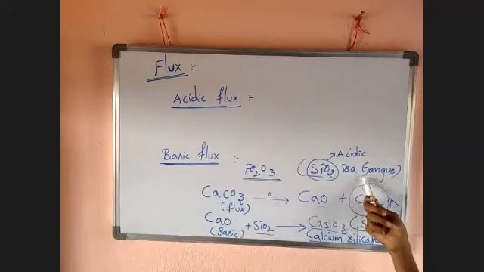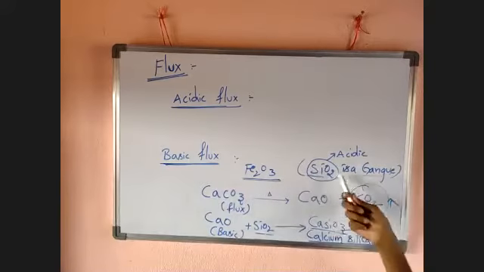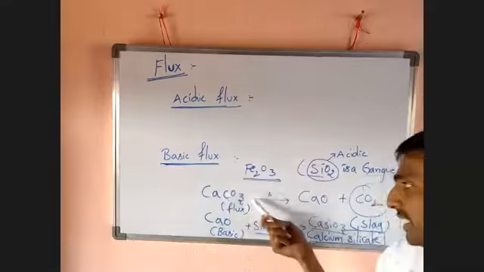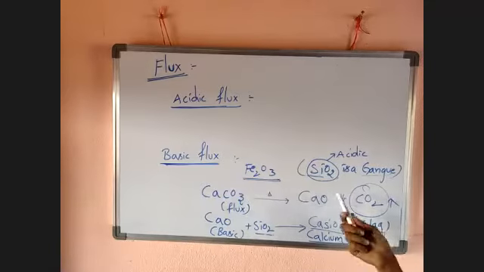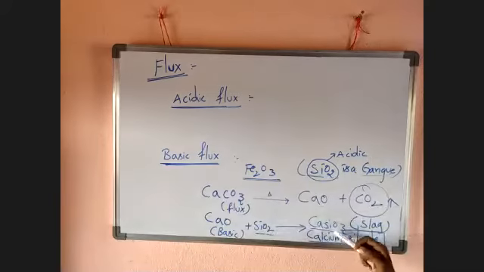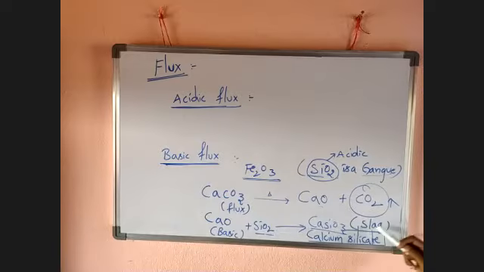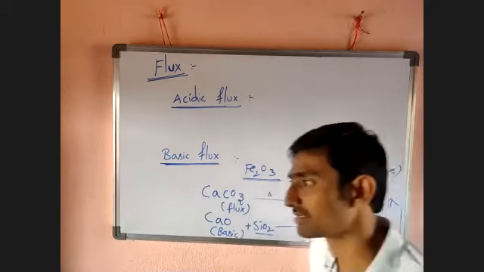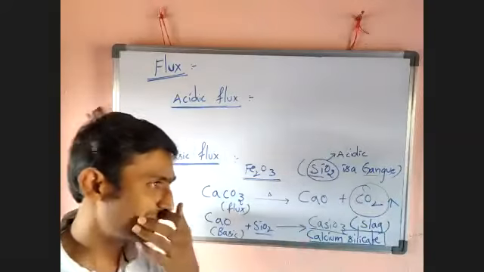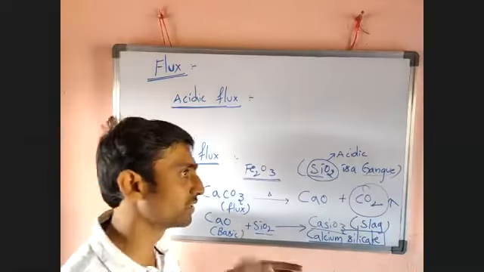Sand is a gangue, but the sand has acidic nature, that's why we add a basic flux. That one is CaCO3, and on heating it divides into CaO. This CaO combines with SiO2 and gives calcium silicate. CaSiO3 is nothing but slag. Slag is what is produced when flux reacts with gangue.